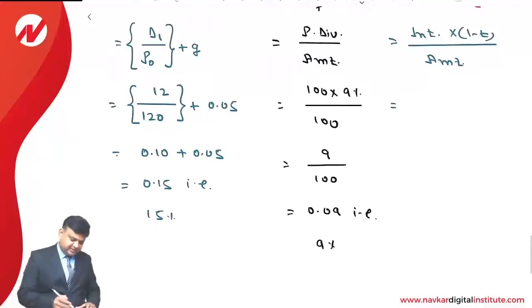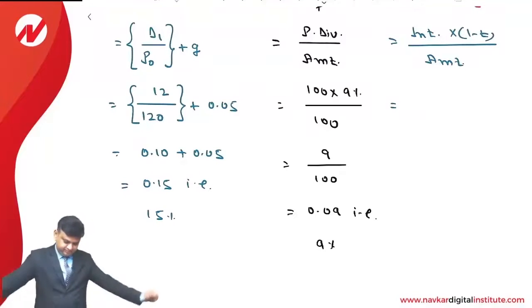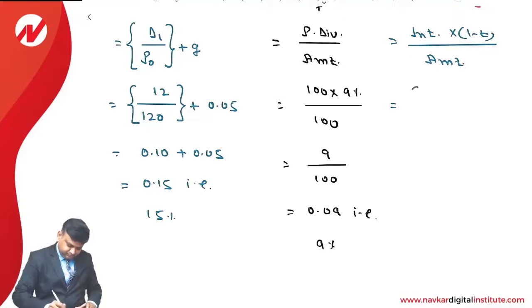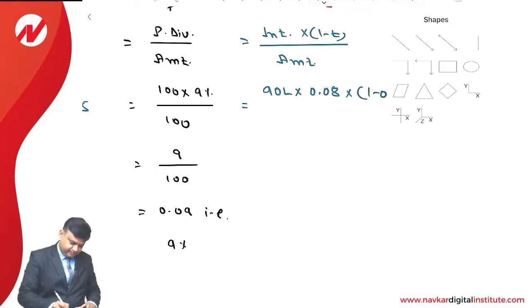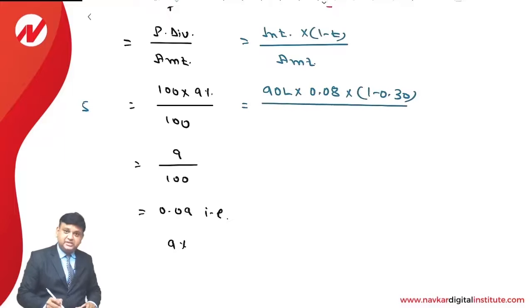So what will happen? It is 90 lakhs into 0.08 into (1 minus tax rate) divided by the amount, 90 lakhs once again.